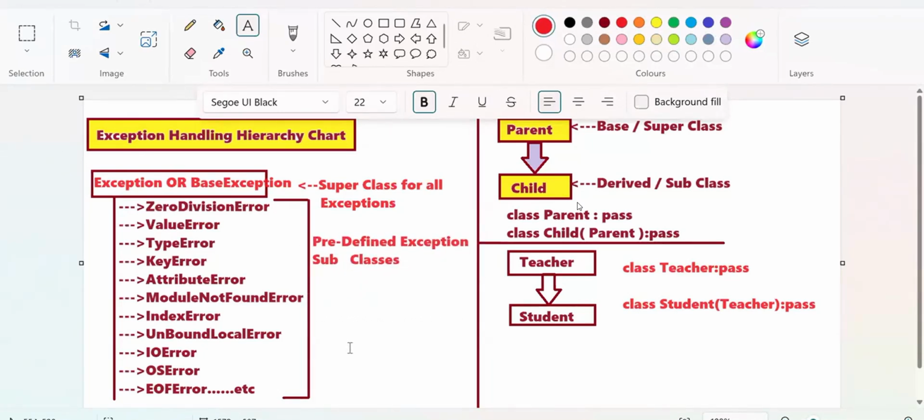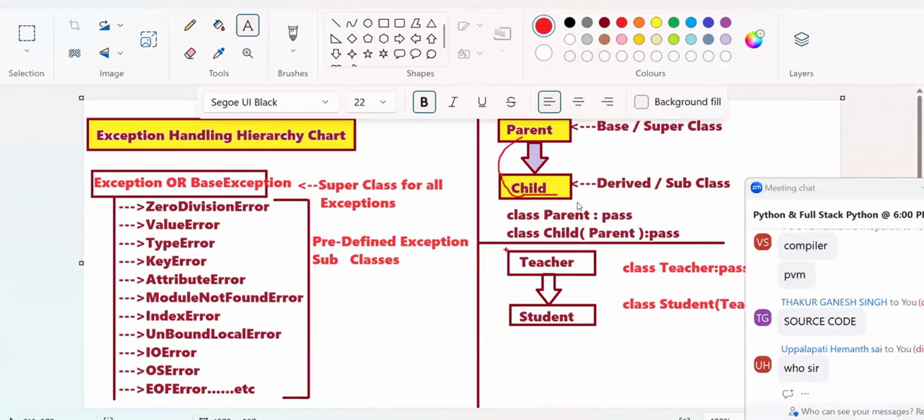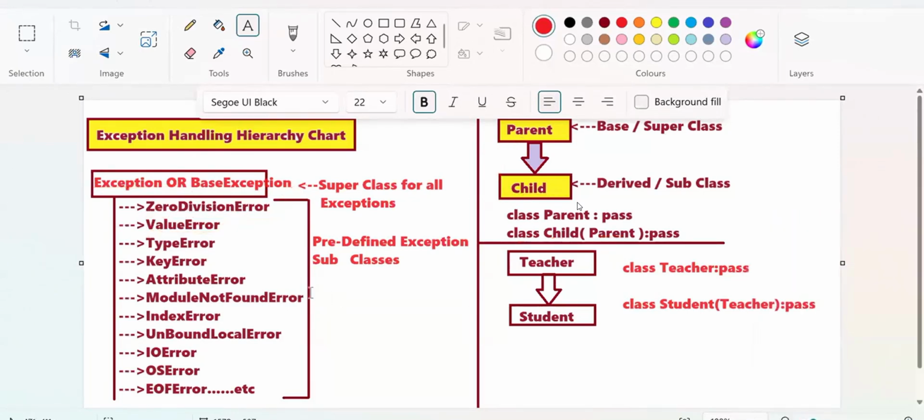Do you know how these things are defined? What is the superclass for child? Parent. They define class child of parent. Like that, how is zero division error defined? Class ZeroDivisionError of what? Exception or base exception. How is value error defined? Class ValueError of base is what? Exception. I'm writing a small thing here: class ValueError of Exception, colon, pass.